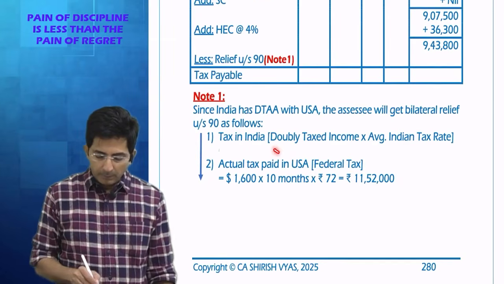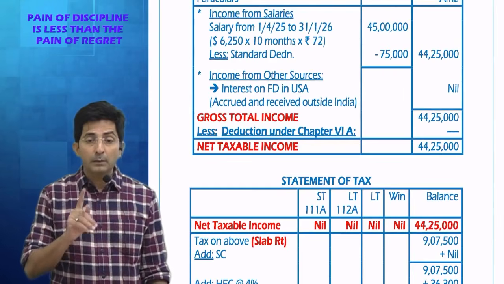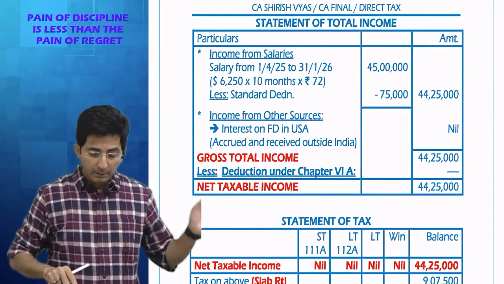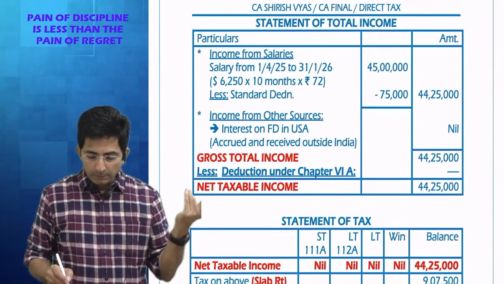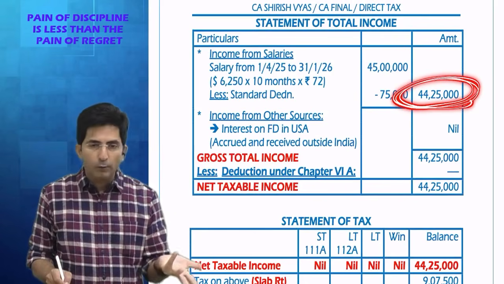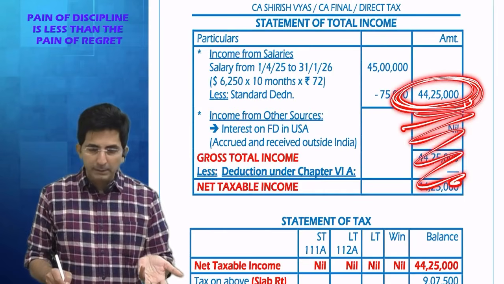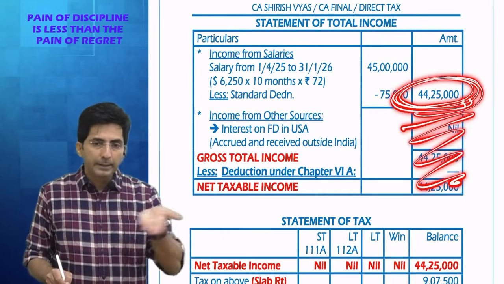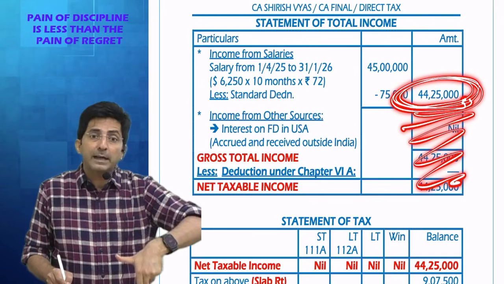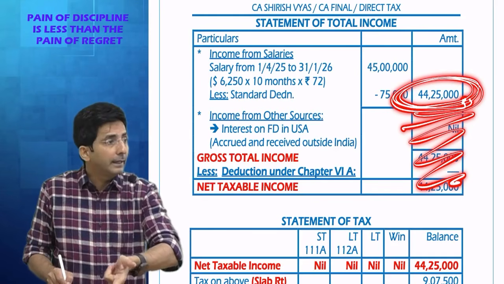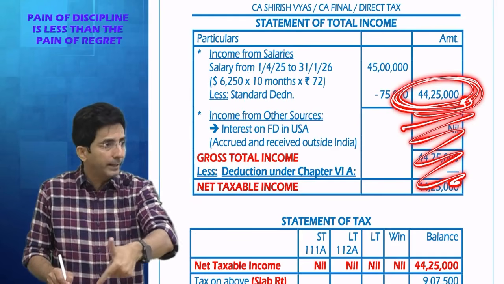And now doubly taxed income. What is the doubly taxed income? See, for doubly taxed income, your eyes should be in the solution and you should look for income coming from foreign. So which income has come from foreign? This whole income has come from foreign only. We don't have anything else. Whatever we have, that has come from US. So it is being doubly taxed. Why doubly? Because US people are also taxing. India is also taxing because salary is accrued in India, because he was with his parents, work from home accrued in India.